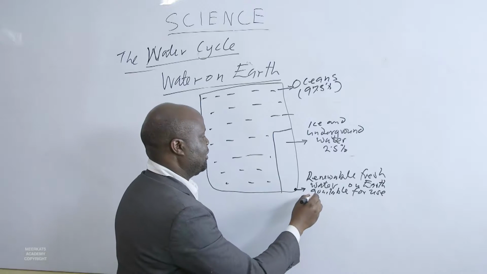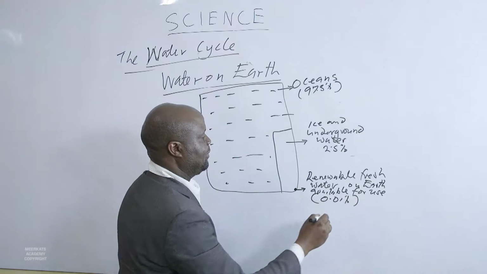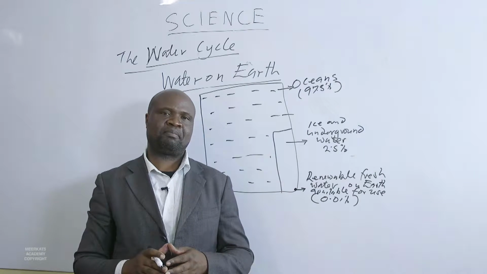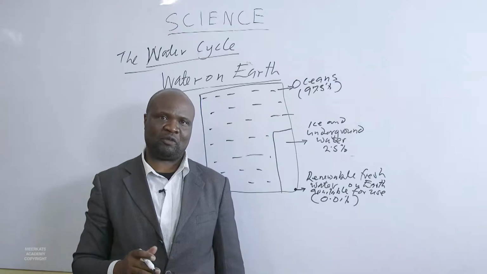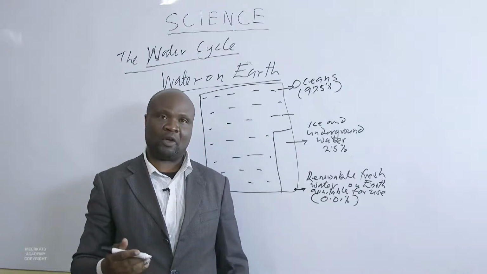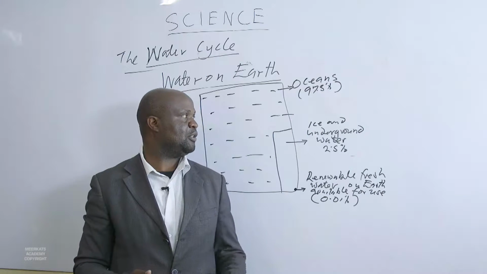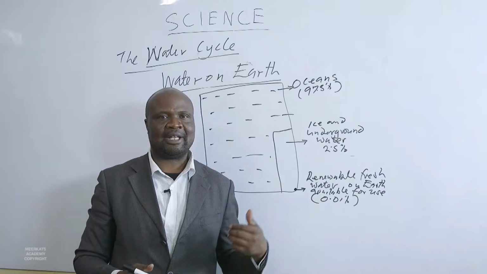Its percentage is 0.01%. So the water that is available for use is minute, is tiny, but that is the percentage of water we can use. The only way we can improve the water that's available to use is maybe to penetrate and to see whether we can use the underground water.